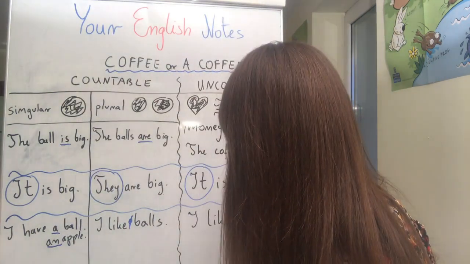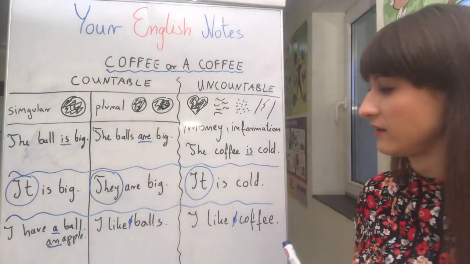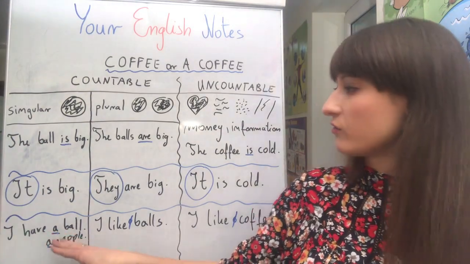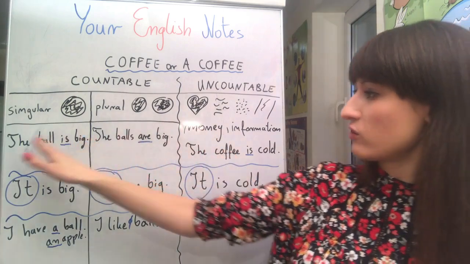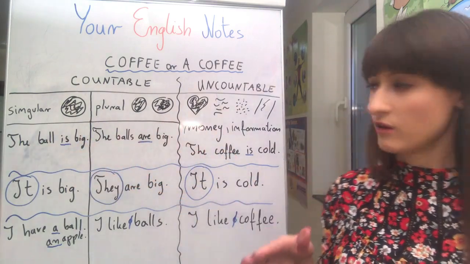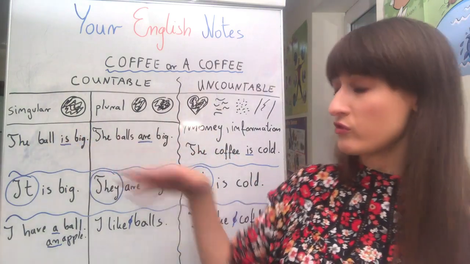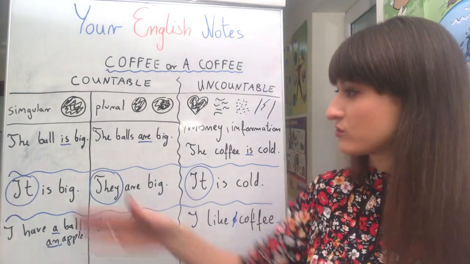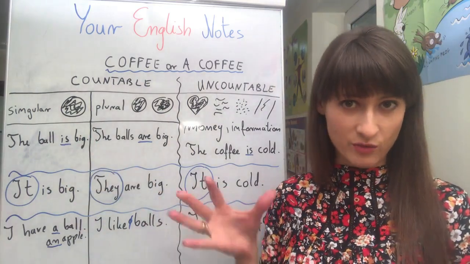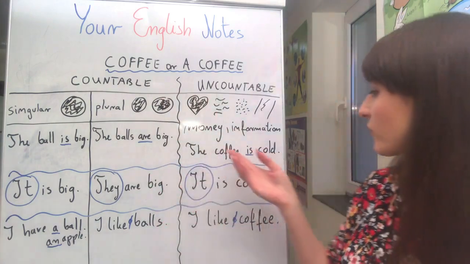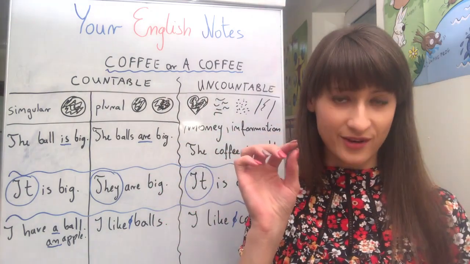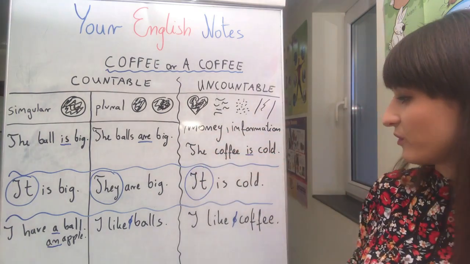But generally, we don't put an indefinite article, okay? Of course, the definite article "the" we can put everywhere, yeah? If we are talking about the one, when we refer to the one we are talking about, so the ball I'm holding, okay? The one I'm holding, or the balls I'm holding now, or the coffee I'm drinking now, okay? The one I'm talking about.